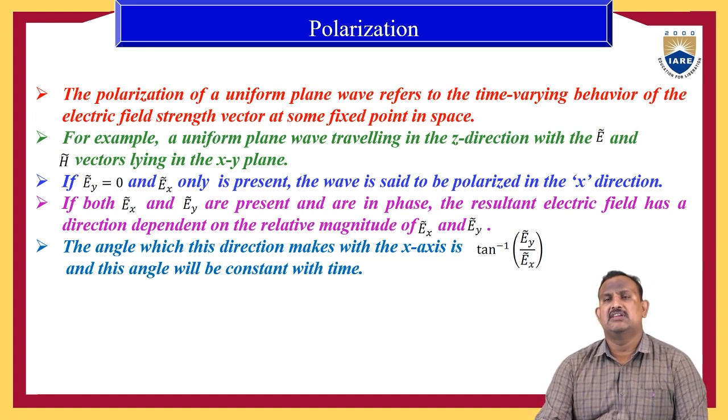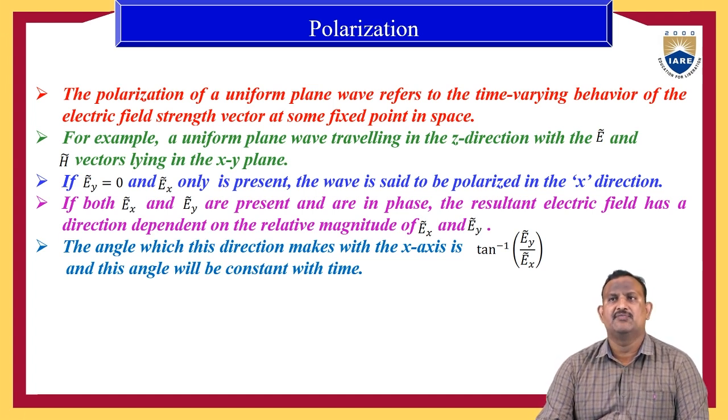The polarization of a uniform plane wave refers to the time varying behavior of the electric field strength vector at some fixed point in space. I repeat the definition once again: the polarization of a uniform plane wave refers to the time varying behavior of the electric field strength vector at some fixed point in space.